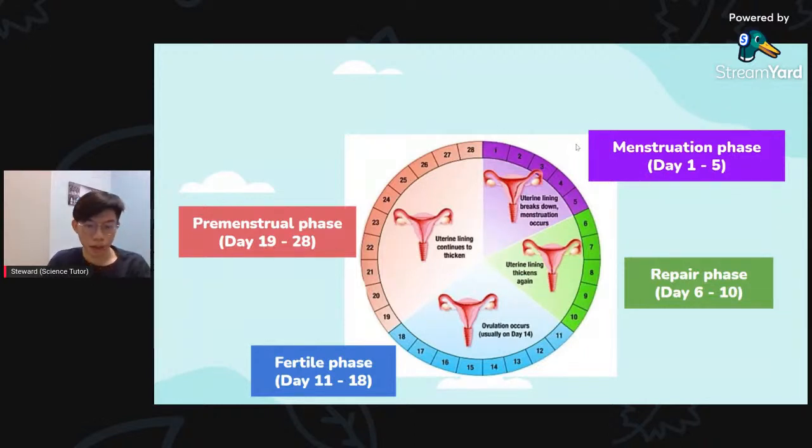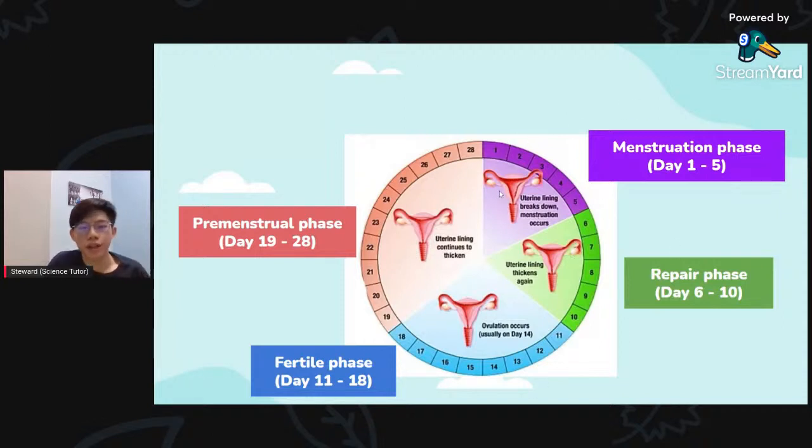The first one is the menstrual phase, day 1 to day 5. Second, the repair phase, also 5 days. Then for the fertile phase, we count 1, 2, 3, 4, 5, 6, 7, 8, so we have 8 days. So we have 5, 5, 8. And for this one we count 1, 2, 3, 4, 5, 6, 7, 8, 9, 10. So 5, 5, 8, 10. Remember this way. Plot everything like that, and it will be easier for you.